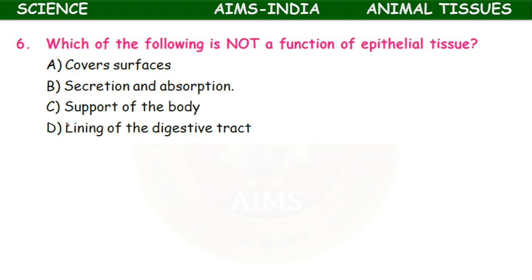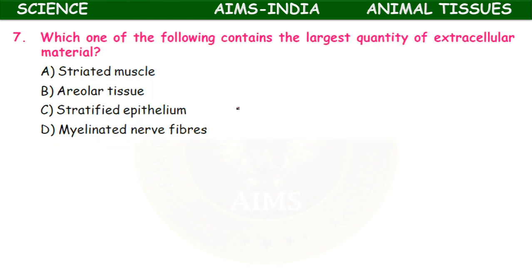Next, which of the following is not a function of epithelial tissue? Covers the surface, secretion and absorption, support of the body, lining of the digestive tract. So except this support, all the remaining are functions of epithelial tissue. Support of the body is by the connective tissue, that is bone.